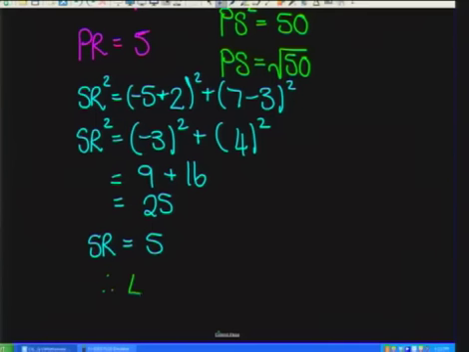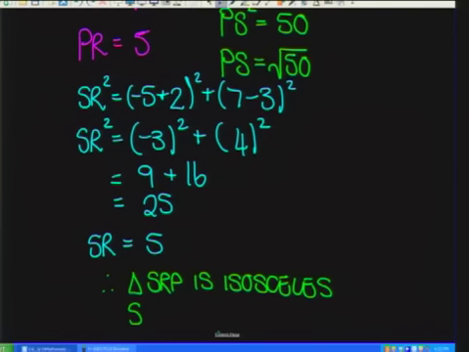Therefore, triangle SRP is isosceles. And the reason being because your distance from S to R is equal to your distance from P to R, which are both equal to 5 units. And as a result, yes, it's an isosceles triangle. Okay, all right, so yeah, absolutely, the question answered. Do write units there, please. It is part of the answer.